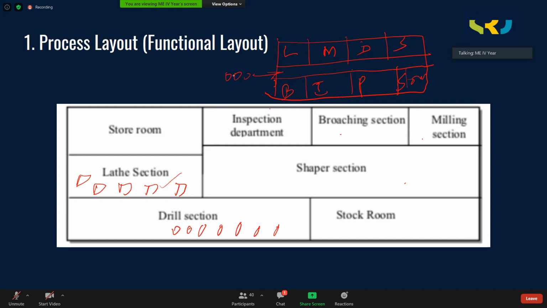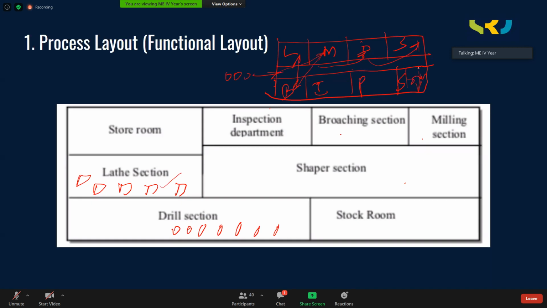Once the raw material enters from one location, suppose for the first operation it has to go to the milling machine, it will go to the milling machine. For the second operation, it may have to come to broaching, it will come to broaching. Third operation, it may go to lathe. Fourth operation, it may go to drill. Fifth operation, it may go to shaper. And then finally, it may go to stores.